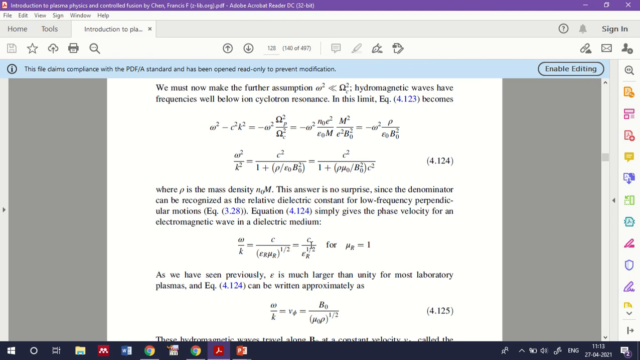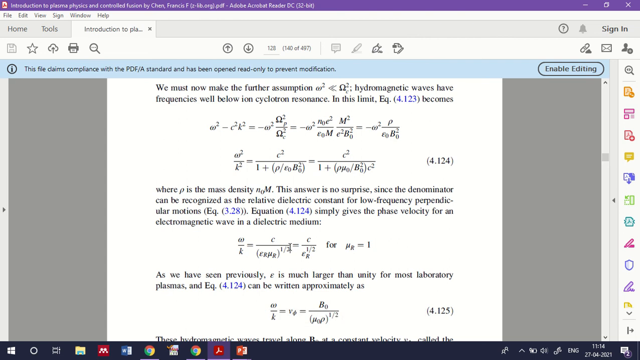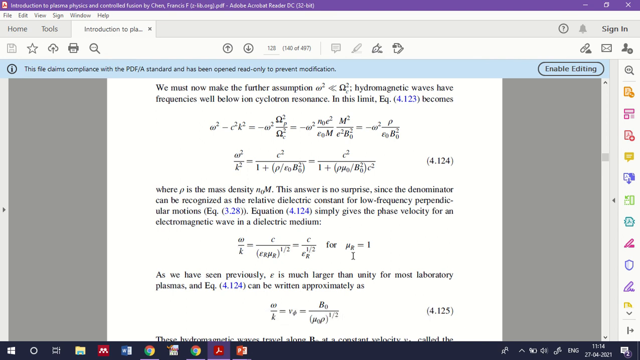So the dielectric constant for a low frequency perpendicular motion, we consider the denominator value can be recognized as the relative dielectric constant for a low frequency perpendicular motion. So in that case, omega by k equal to c by (epsilon r mu r) raised to 1 by 2 will come into act, and so we call it the phase velocity. Omega by k is called the phase velocity for an electromagnetic wave in a dielectric medium.